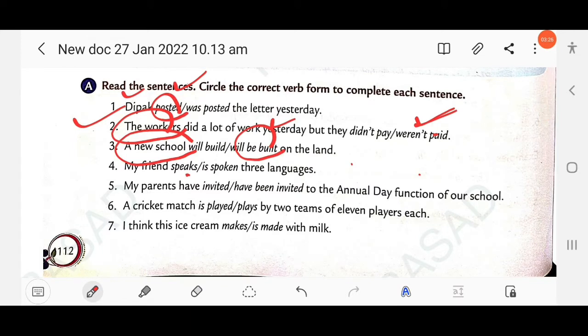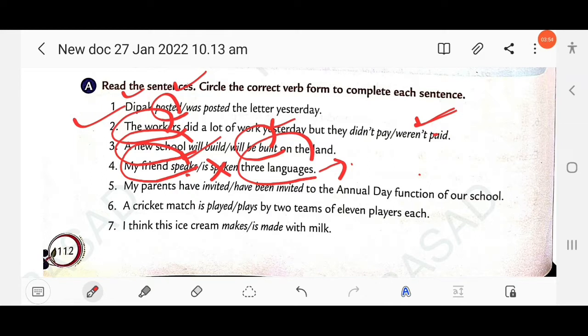Then next question: my friend speaks or is spoken three languages. You can easily find it here: speaks. The subject is the doer of the action. My friend speaks three languages. If you want to change it into passive, you can write: three languages are spoken by my friend. Here the object is three languages. So the first one you have to mention is speaks.